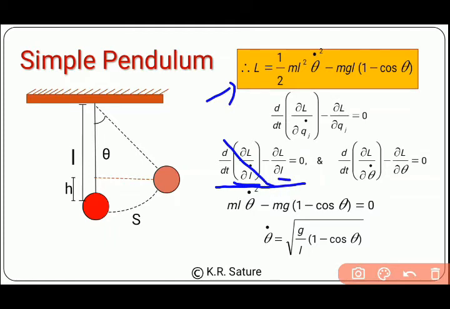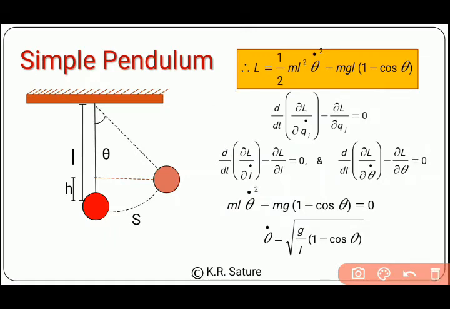Now the second term, that is the partial derivative with respect to L. If you see our Lagrangian, it has an L term, and that's why we are partially differentiating it. By partially differentiating it we found this: ml theta dot square minus mg(1 minus cos theta).